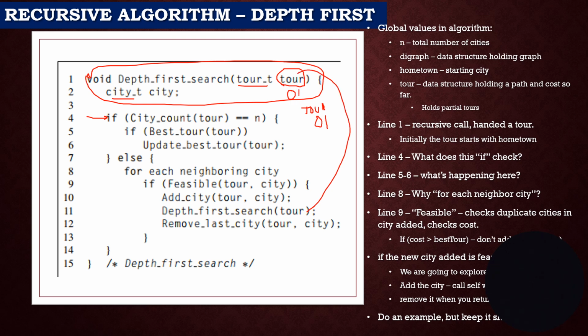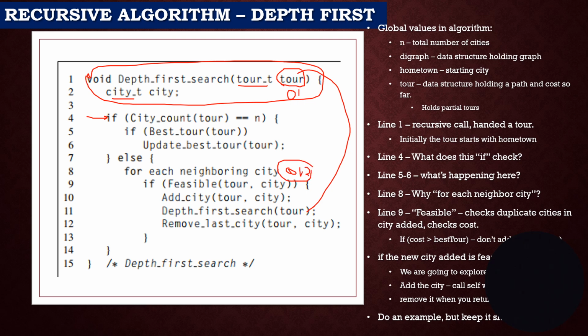Let me erase some stuff here. I'm going to get my eraser because I'm going to start over again. Now I'm in the part of the stack where I have 0, 1. Does 0, 1 have 4 cities? Nope. So now for every neighboring city, the first neighboring city from 1 is 0. Is that possible? Nope, we can't visit 0 again. So then we ask, could I visit 2? Could I go 0, 1, 2? And the answer is yes.